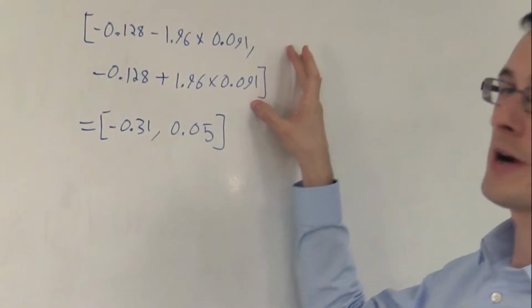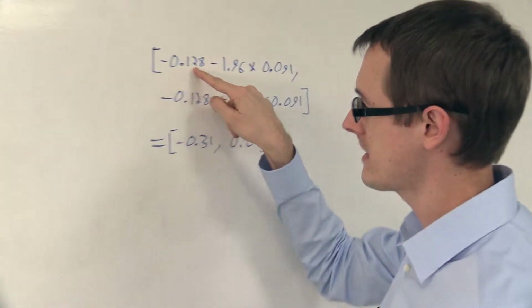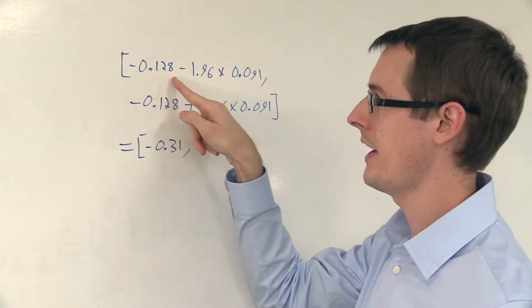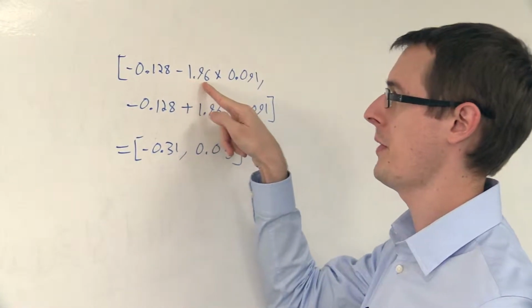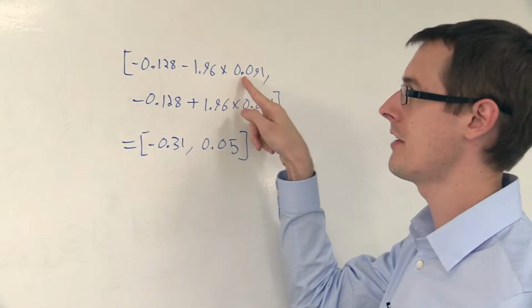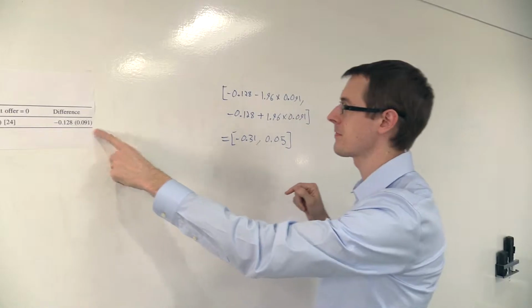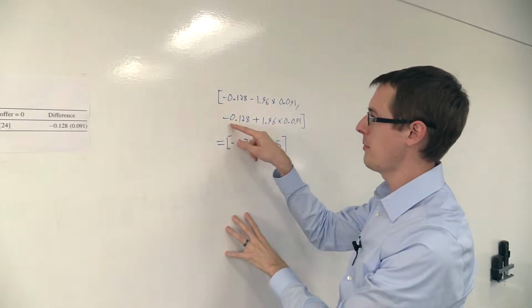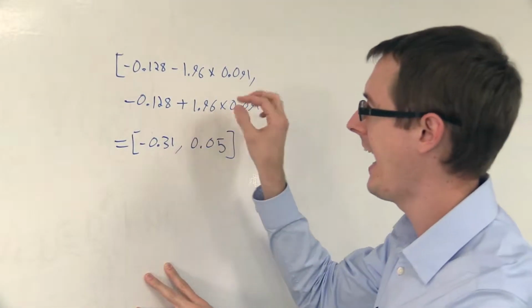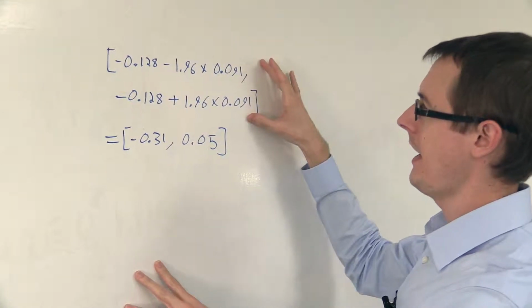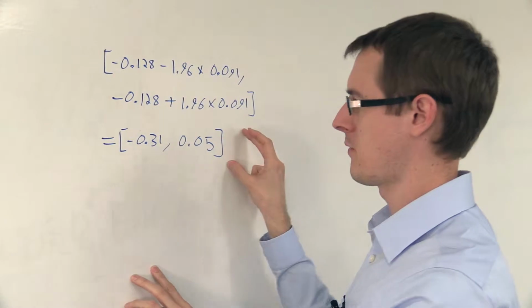And that I've drawn right here. I've got our average treatment effect estimate of minus 0.128 minus 1.96 times the standard error, 0.091. And that's this number here from the table. That's our lower bound. Our upper bound is the same thing, except we add this second piece instead of subtract it. Okay? And if you do all the algebra, you get this interval here.